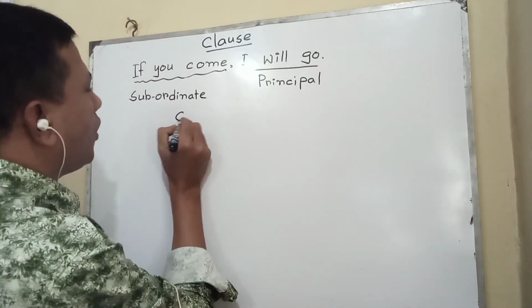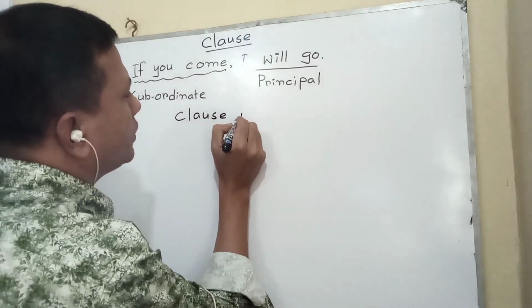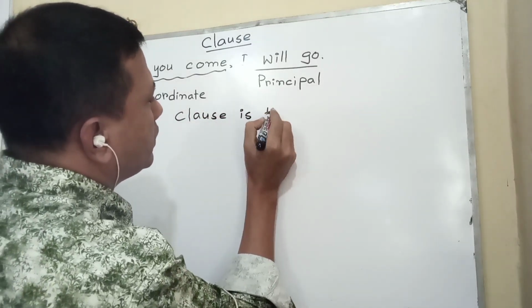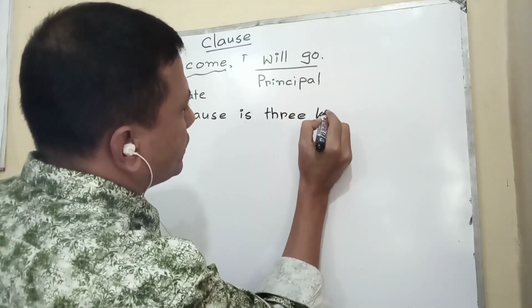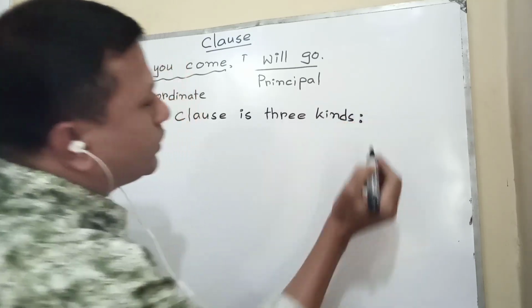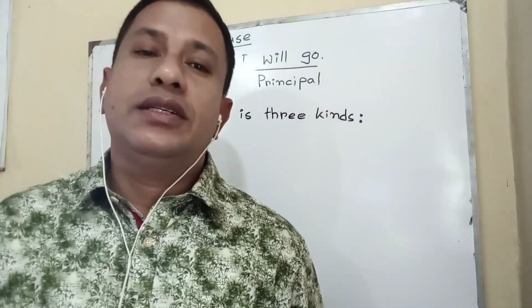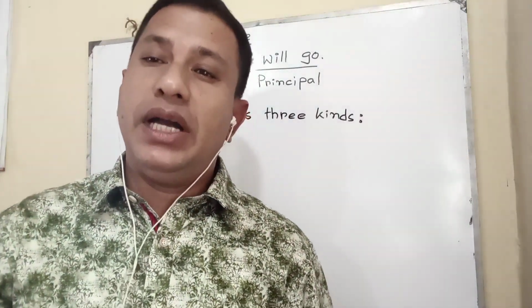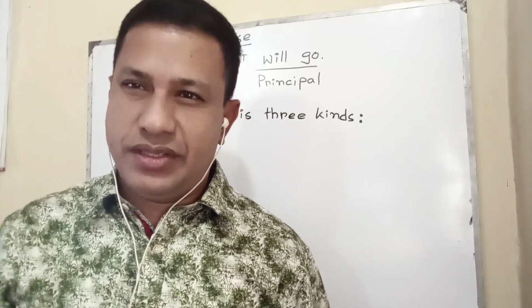Clause is of three kinds. We have to know this carefully, because you can say that clause is not important, but I have to say that clause is very important for all of us.